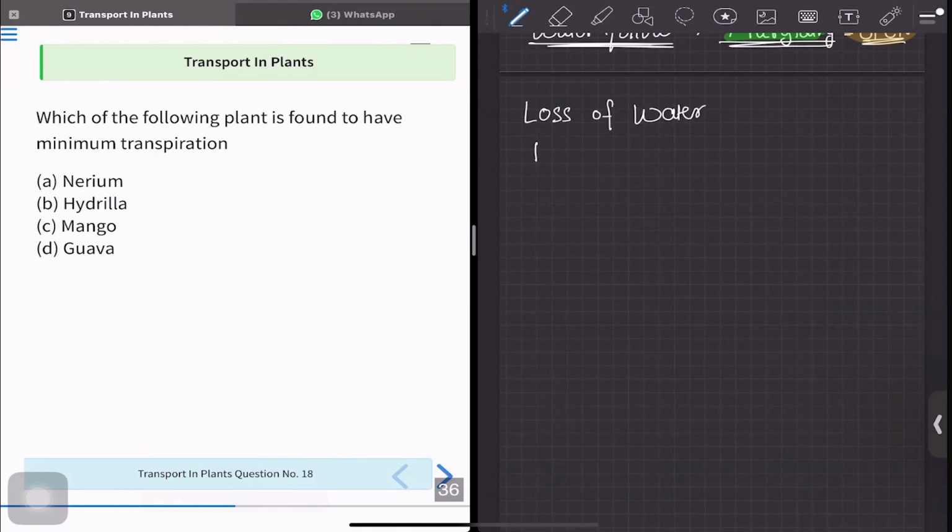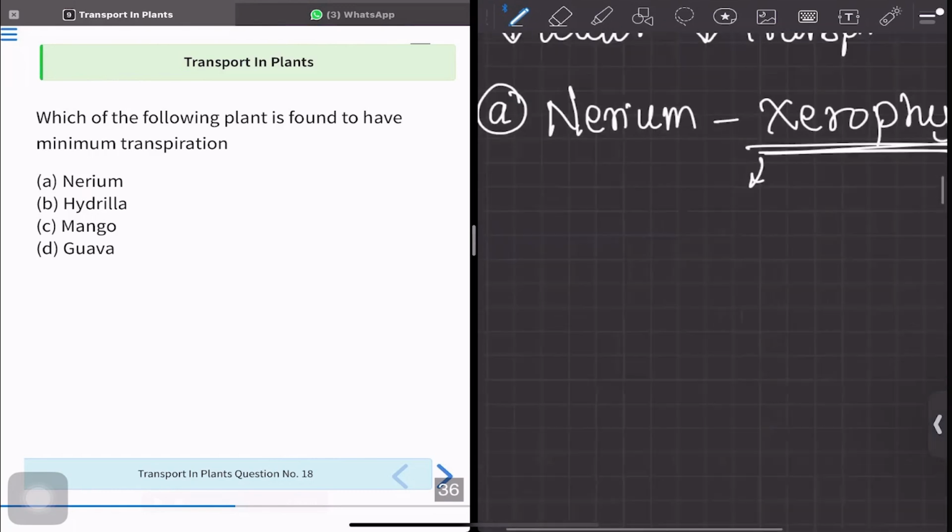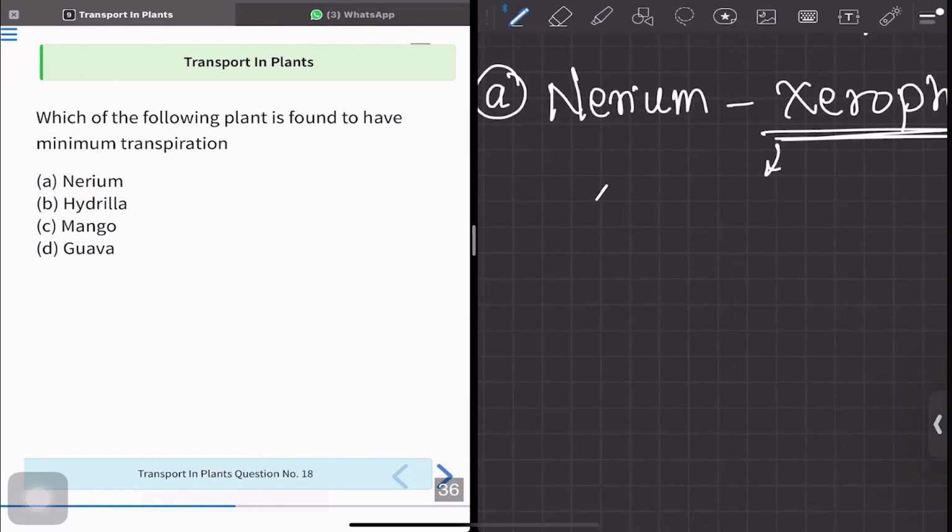Therefore, if there is less water, there's going to be less transpiration. So in the given options, we have option number A, that is nerium, which is a xerophytic. What do you mean by xerophytic? Xerophytic means it is found in desert conditions, or it requires less water.